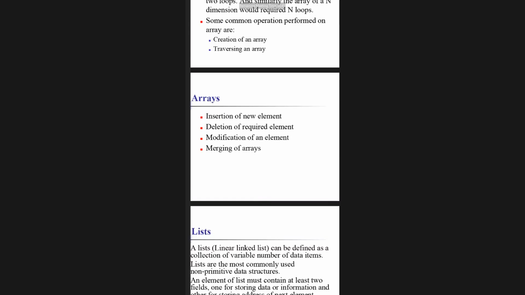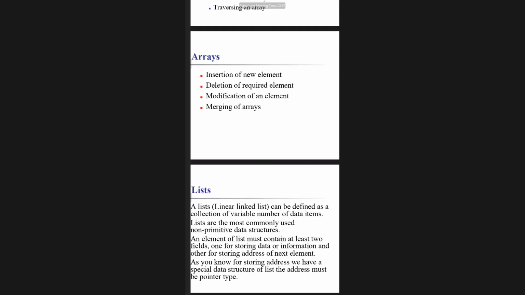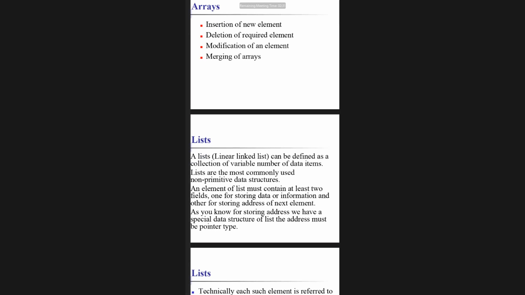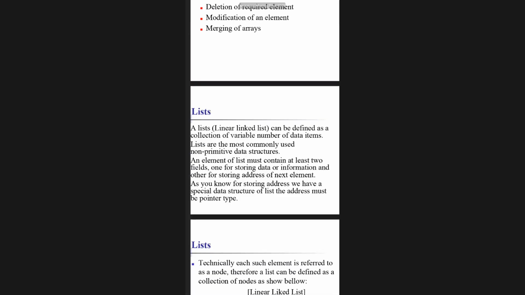Okay, this is all about arrays which you already know. Do you have any idea of lists? Again, which data type does list come under? Primitive or non-primitive? Non-primitive.